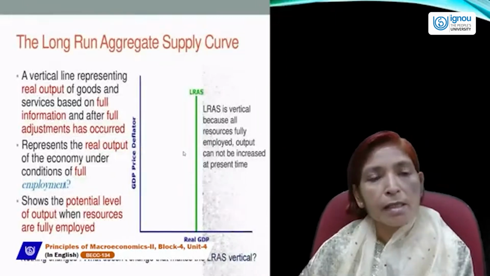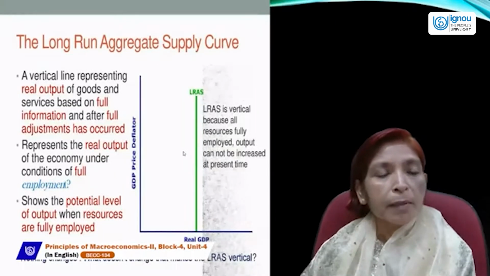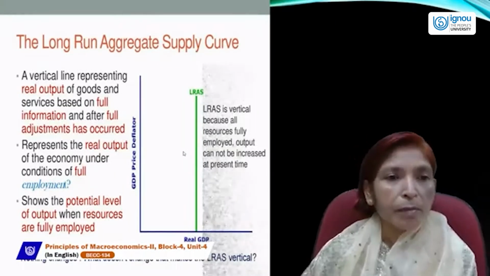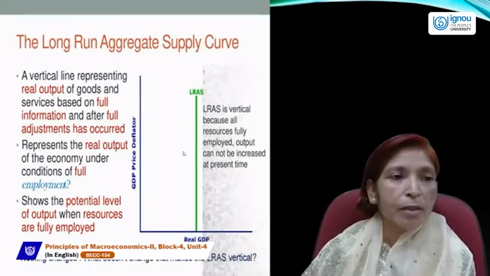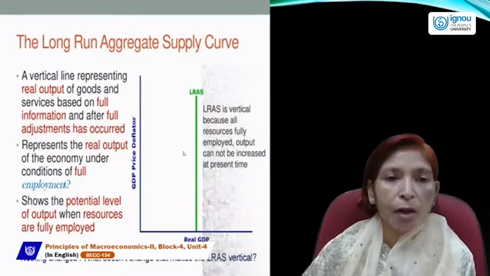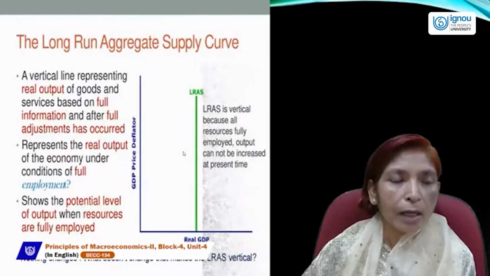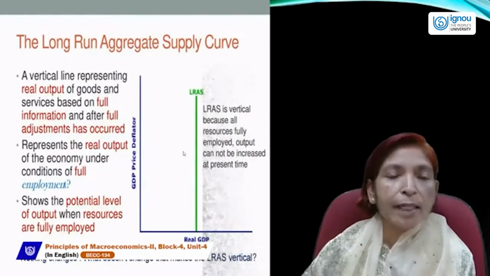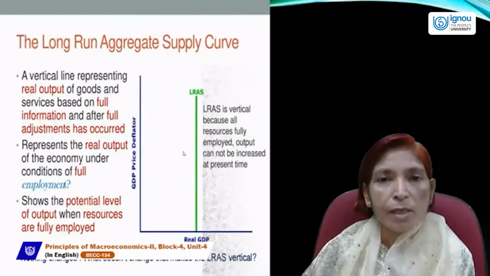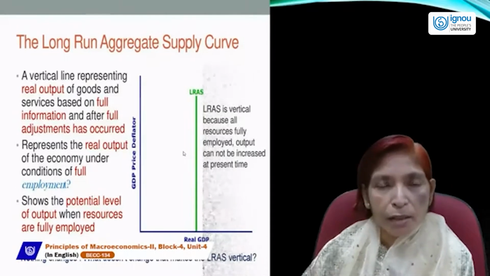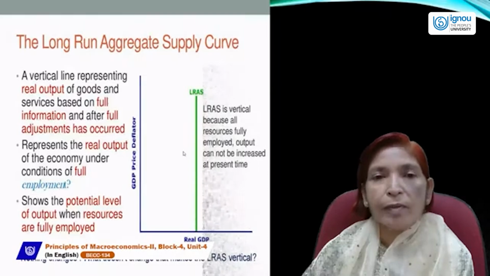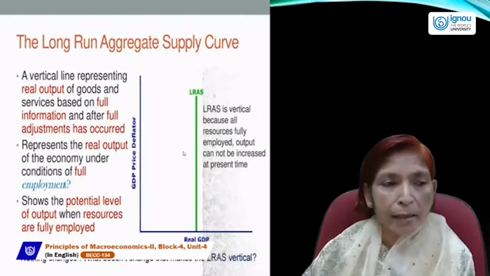Next is, this is a very important topic. Sometimes the question may ask you what is the nature of the aggregate supply curve in the long run, or why the long run aggregate supply curve is always vertical. Why is this shape always vertical, not horizontal, not upward sloping, not any other shape? Why is this curve always vertical? What is the reason behind this?